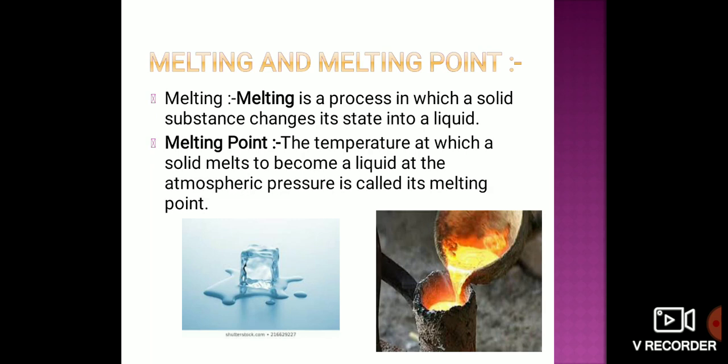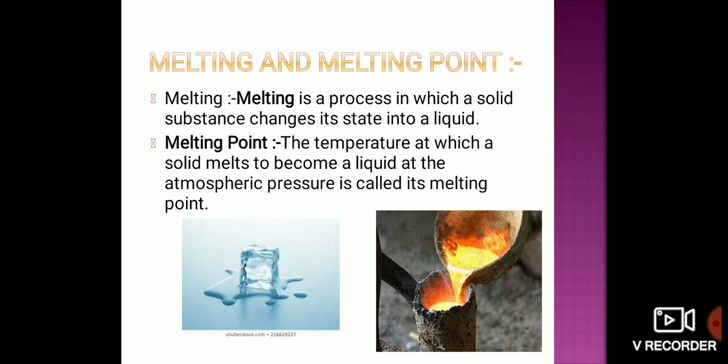Like you have all seen, if you take ice, it will start melting. Why is it melting? Because the melting point of ice is 0 degrees Celsius. How do we get to know that the melting point of ice is 0 degrees Celsius? Let us go with the definition.